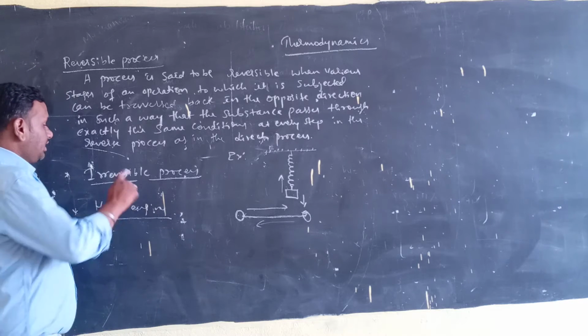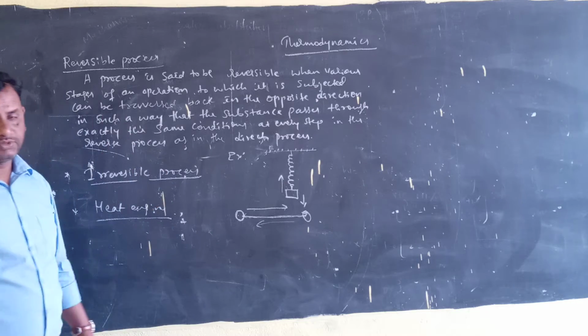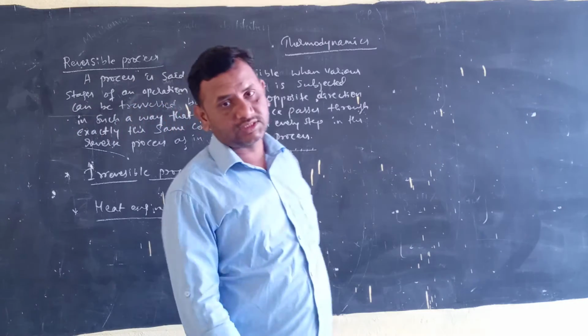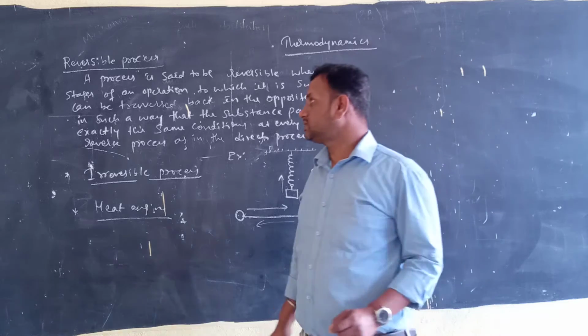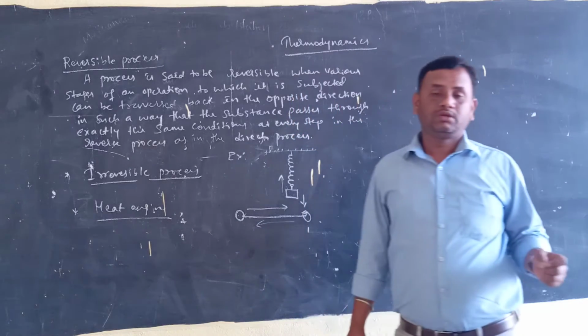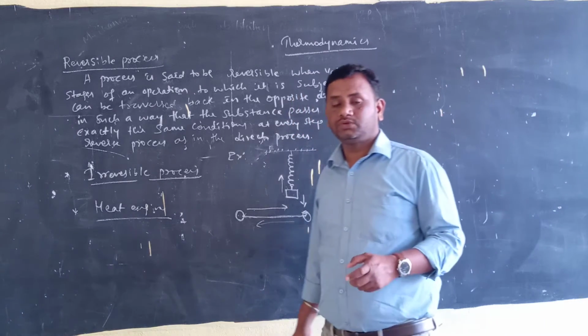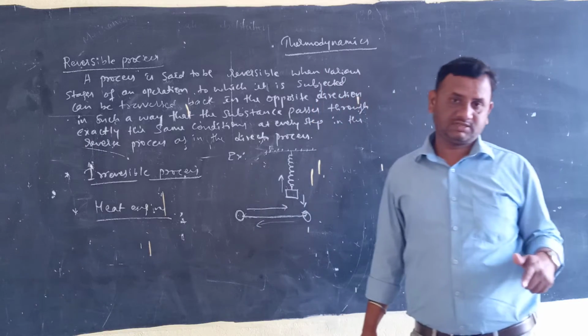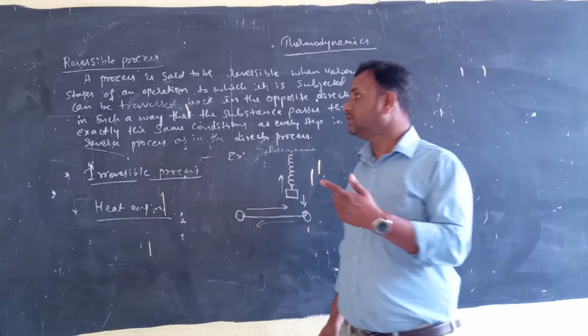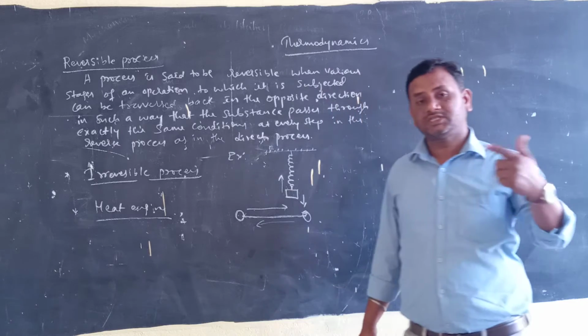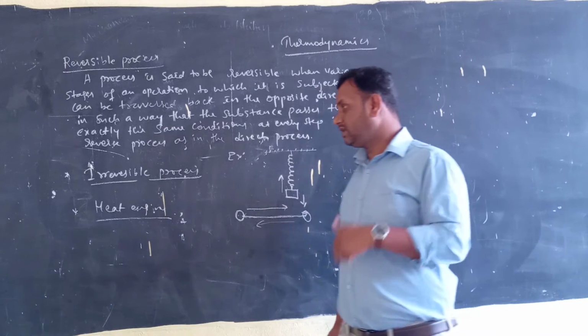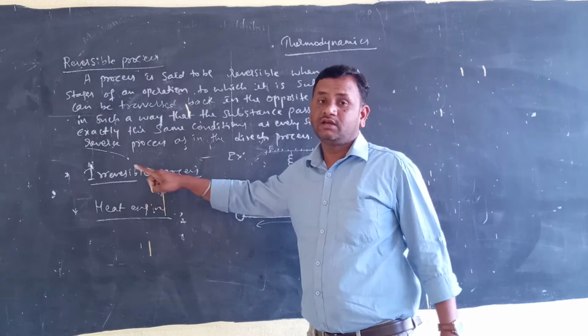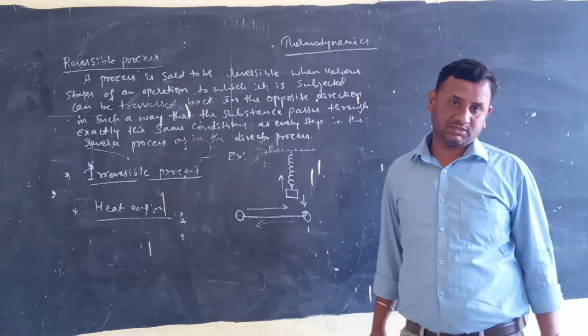Now next, that is the irreversible process. Now what is this irreversible process? A process in which we are not able to retrace back to its initial state is called an irreversible process.